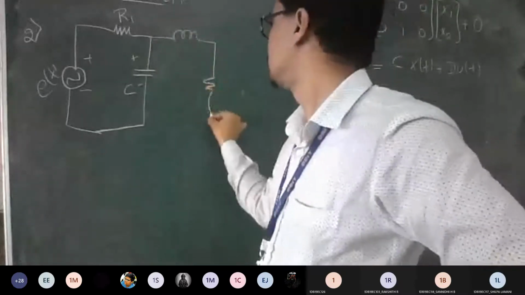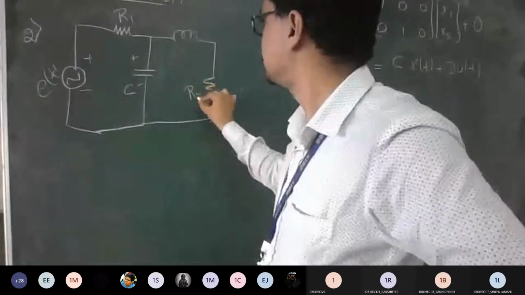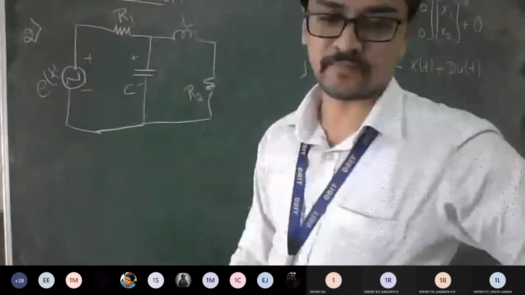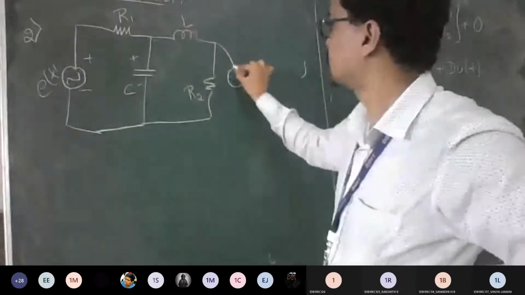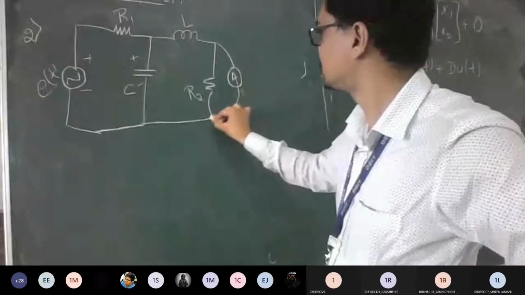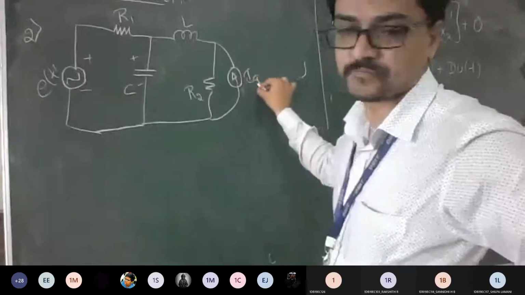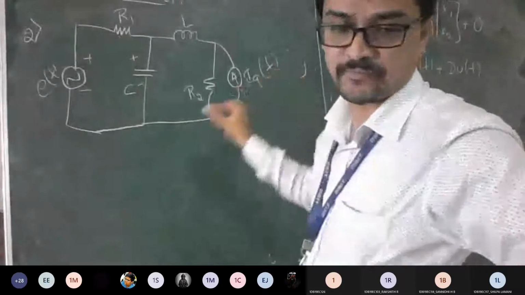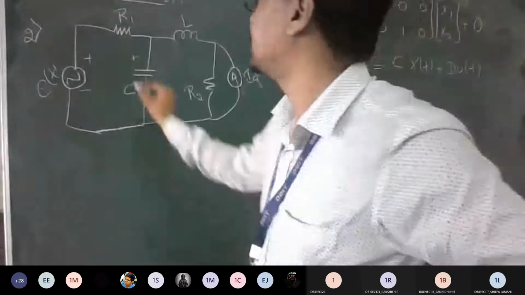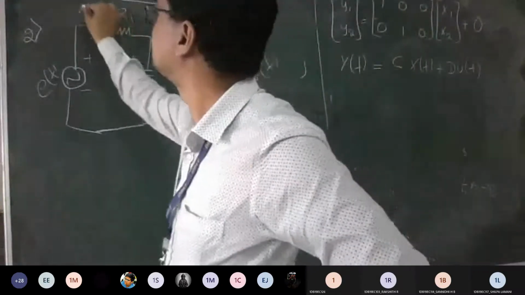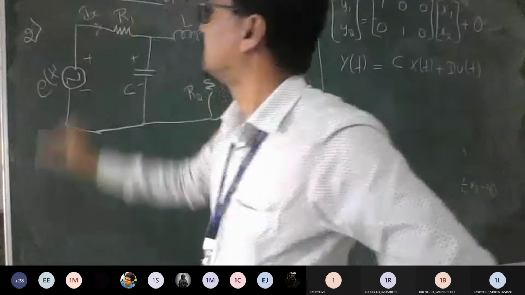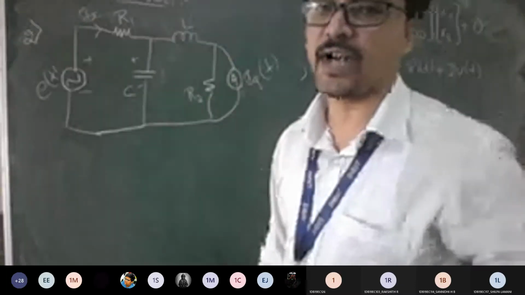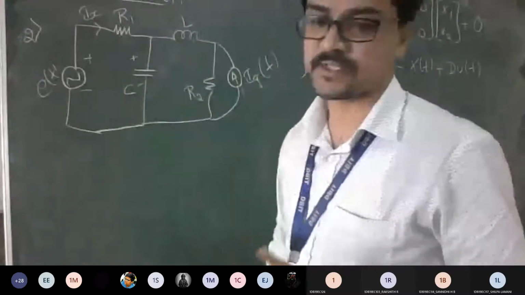Inductor, again a resistor, and they have given one current source here. And they told Ix is here. Ix is across your R1. So this is the given question, guys.